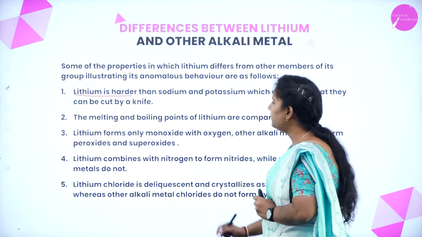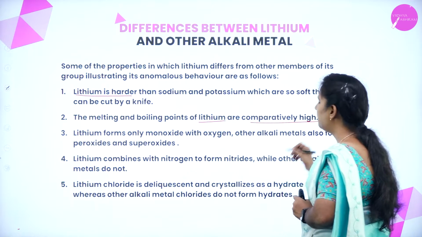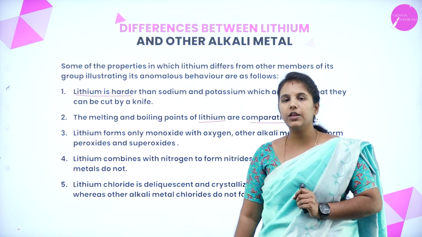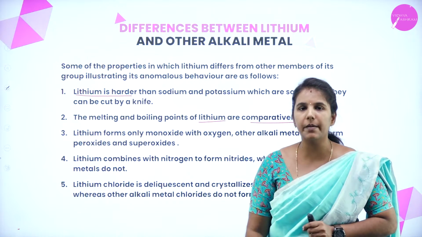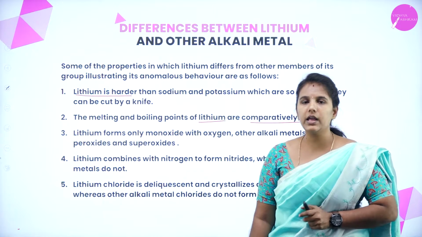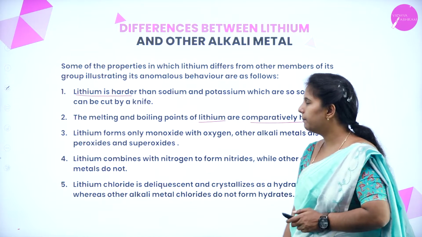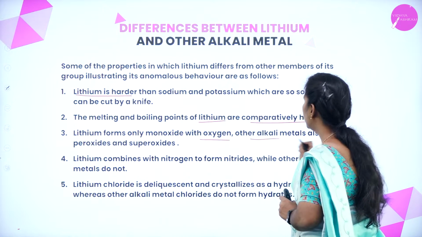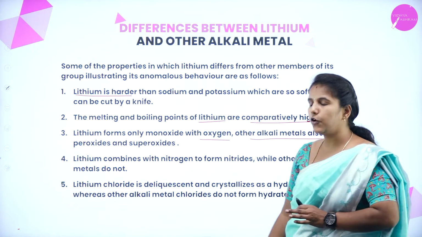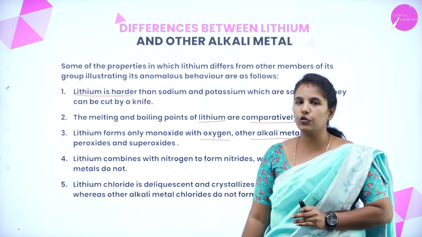The melting and boiling points of lithium are comparatively high. So when you compare group 1 elements such as lithium with sodium, potassium and other members, lithium has a high melting and boiling point. Lithium forms a monoxide with oxygen, while other alkali metals also form a peroxide and superoxide.